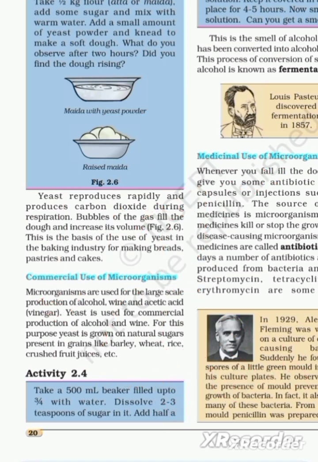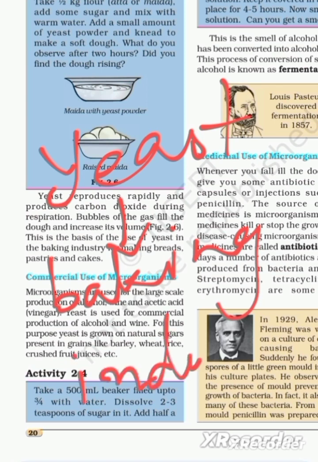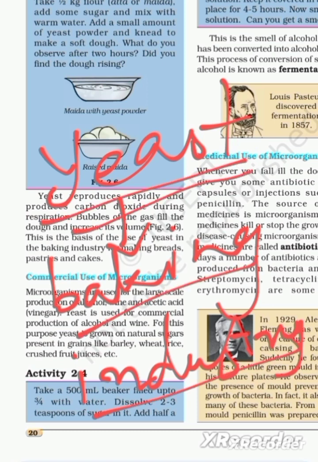So yeast reproduces rapidly and produces carbon dioxide during respiration. Bubbles of the gas fill the dough and increase its volume. This is the basis of use of yeast in baking industry for making breads, pastries and cakes. So, yeast plays a very important role in baking industry. Otherwise, we cannot eat tasty breads, cakes, and other bakery items.